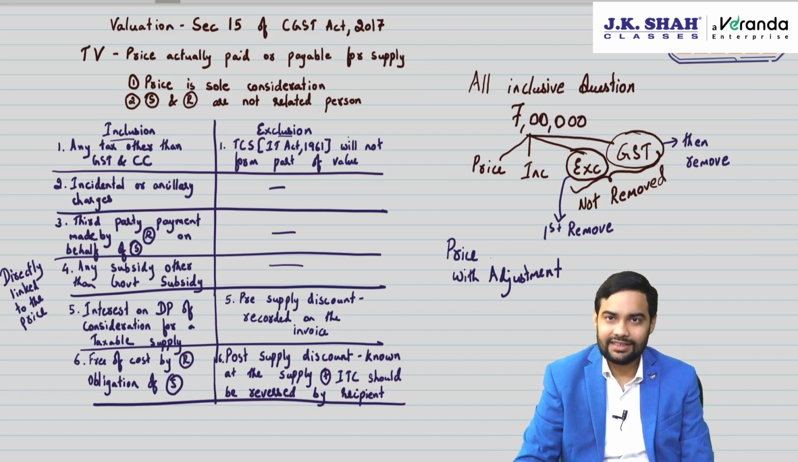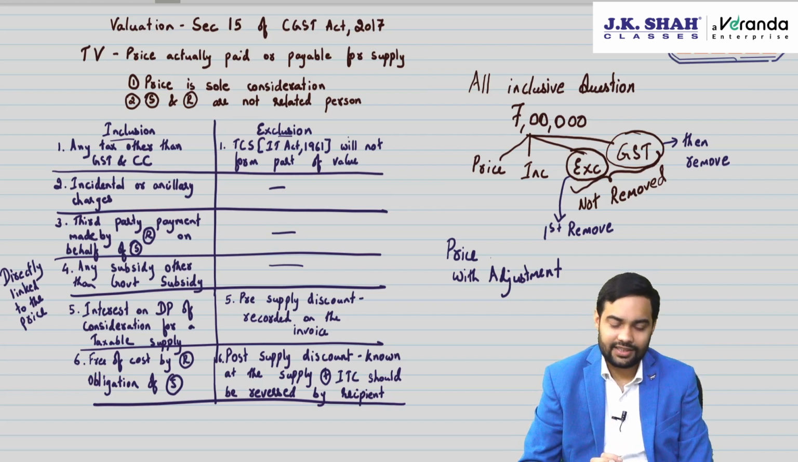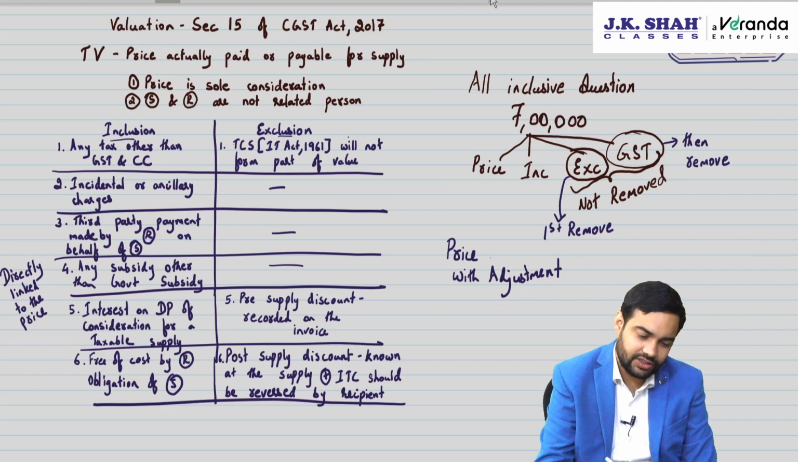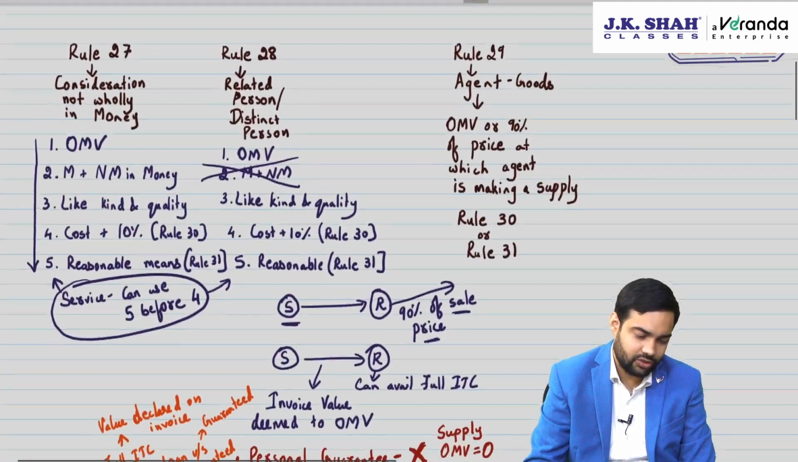If there is a price adjustment and all the adjustments are given, then do the additions and exclusions as you have learnt. First, always remove the exclusions, and only then remove GST to arrive at transaction value. Then we moved on to the rules.